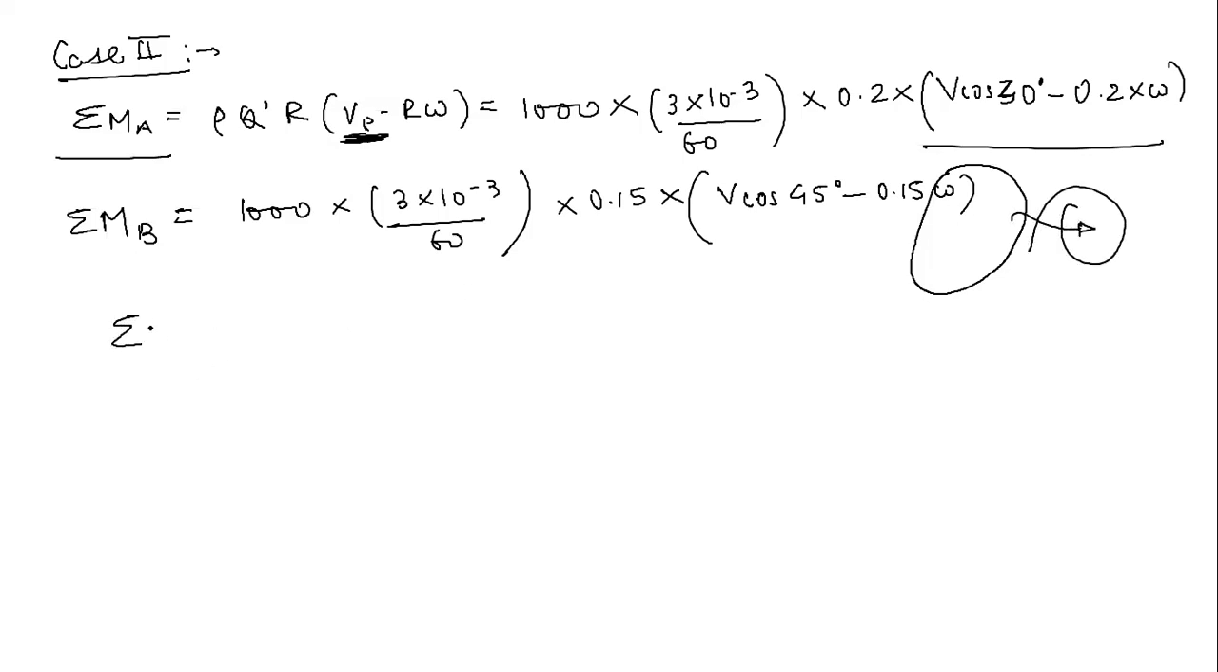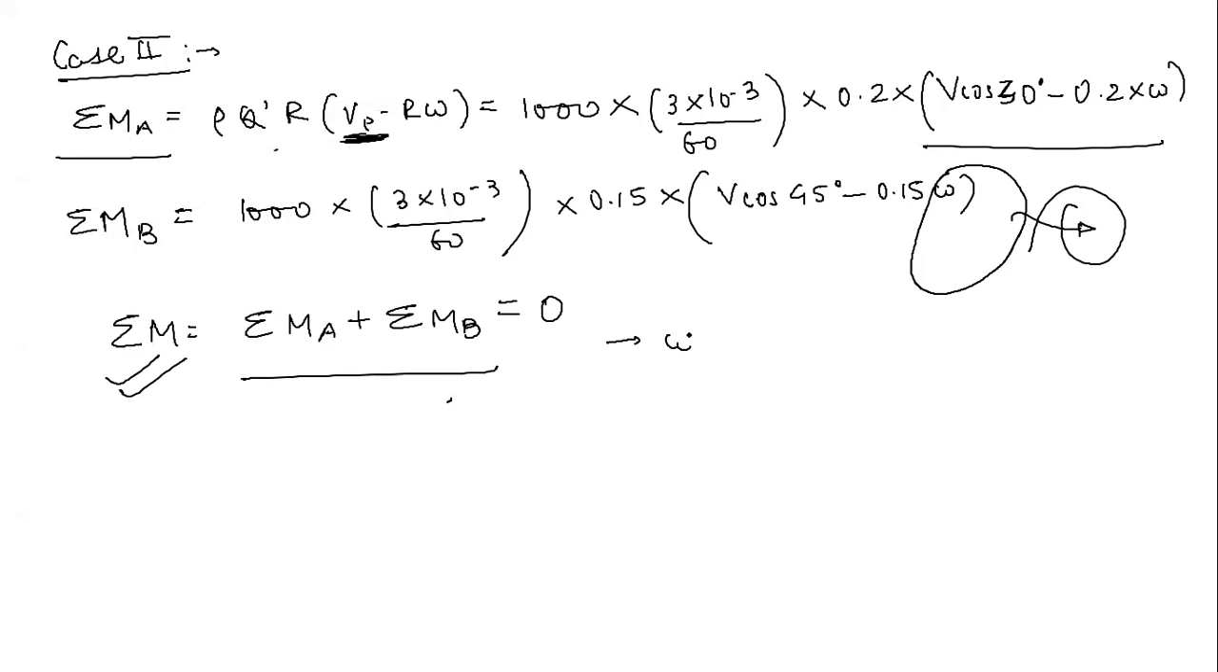Now sigma m is equal to sigma ma plus sigma mb, correct? Just tell me, what will be the value of sigma m in this case? It should be 0, because this is rotating freely. So now just add these two values and find out the value of omega.